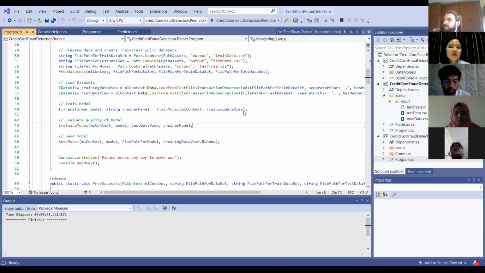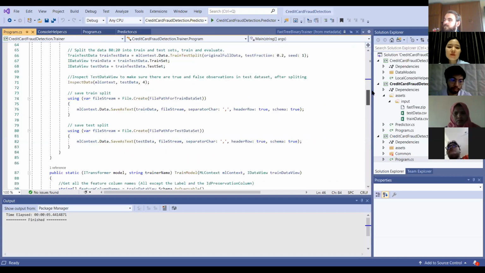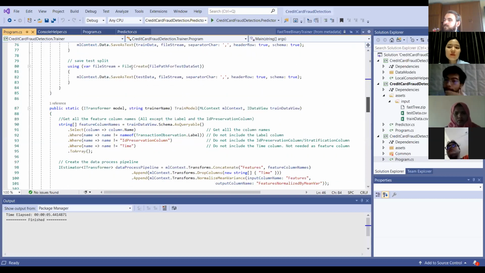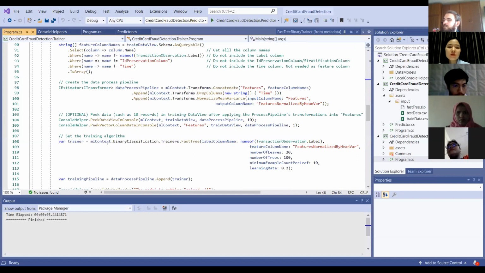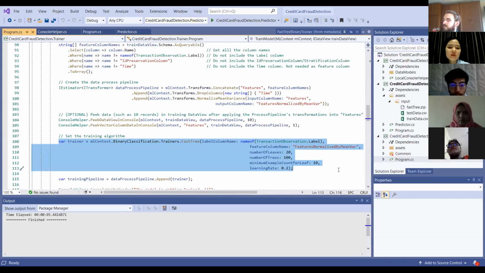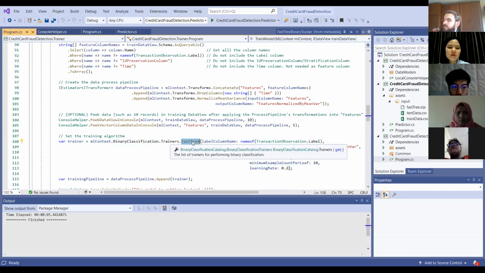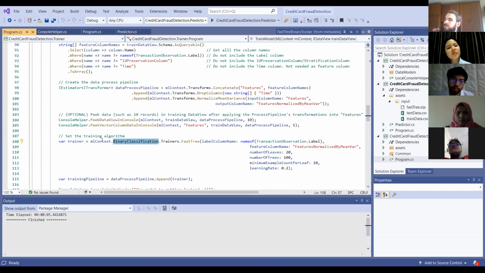If I can quickly come down, this is the part where we are training the algorithm. Can you all see this part? We are using FastTree from the trainers, which comes under binary classification. We use the ML context to run this. Let me run this without debugging and show you the prediction.